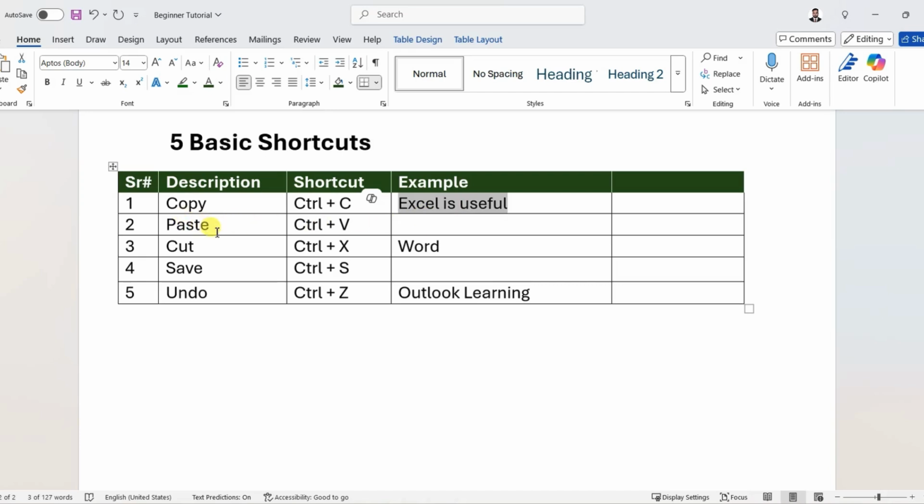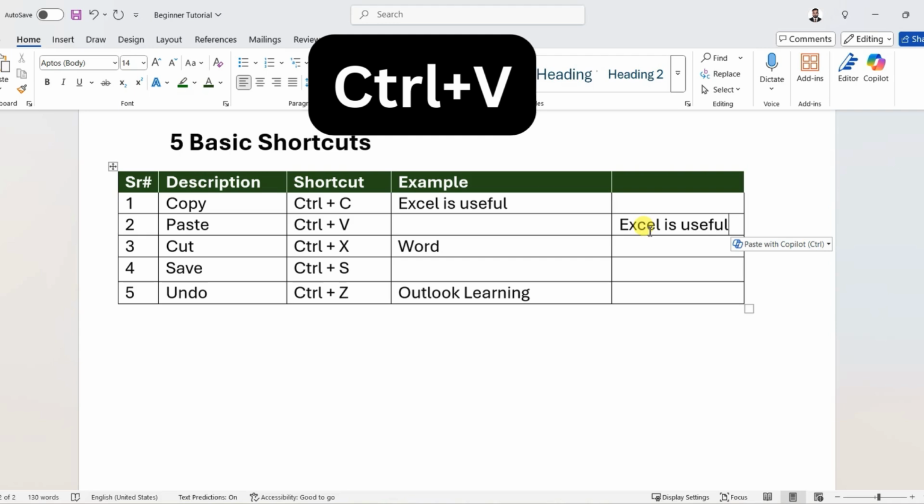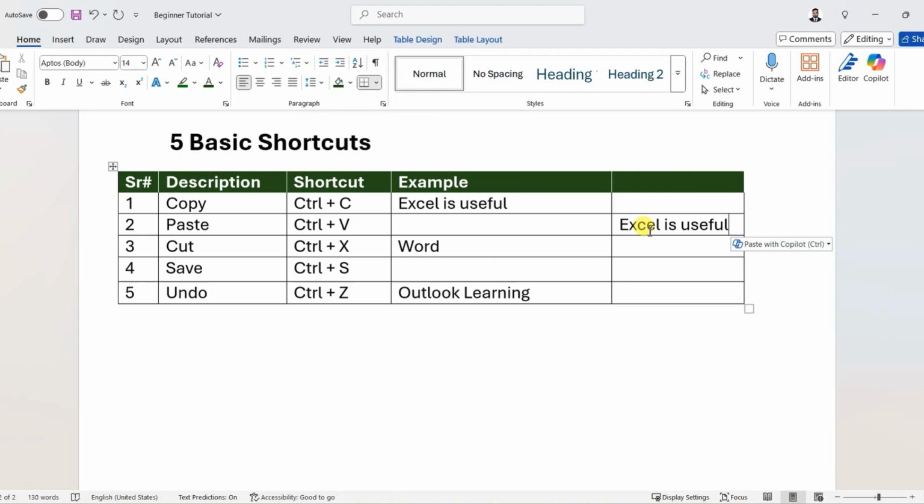It links with the next shortcut, which is the paste. If I want to paste the copied data, I will place the cursor where I want to paste and then press Ctrl V, and it will paste the copied data for me.